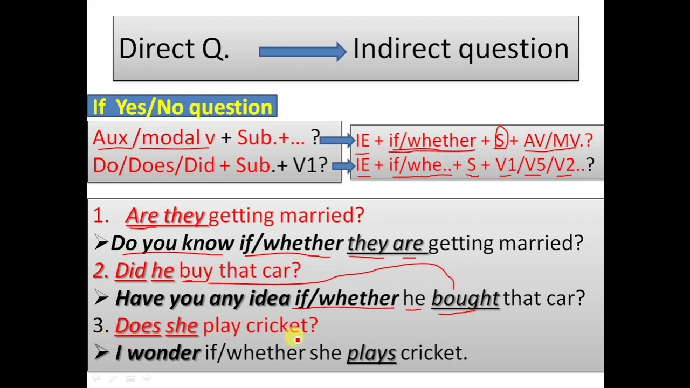Similarly, does she play cricket? So see here, use the expression "I wonder." This is a yes/no question, we are connecting it with "if" or "whether," and then first the subject "she," and here is does, therefore we are changing the main verb into V5: plays. Play, plays, cricket. I wonder if or whether she plays cricket.